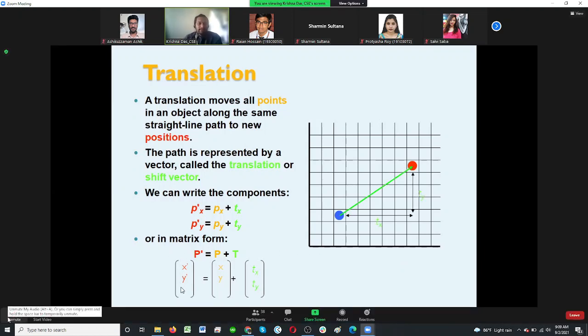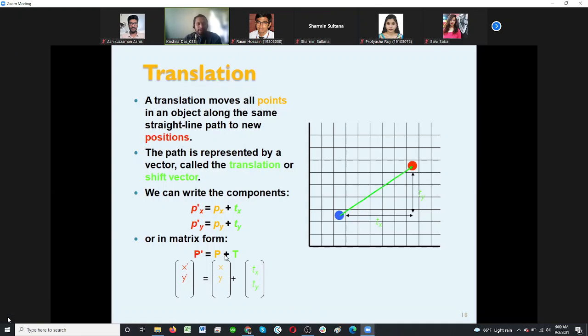Now in the matrix, we can say x prime and y prime is equal to x and y plus tx and ty, right? So the point we can get is x plus tx and y plus ty. Now look at it here with values. If we have a point p at 2 and 2, tx is 6, that means a 6 unit x coordinate translation has been done, and the y coordinate translation is 4. So what should be my p prime, or x prime and y prime? Say 8, 6. 8 and 6, right? Exactly.